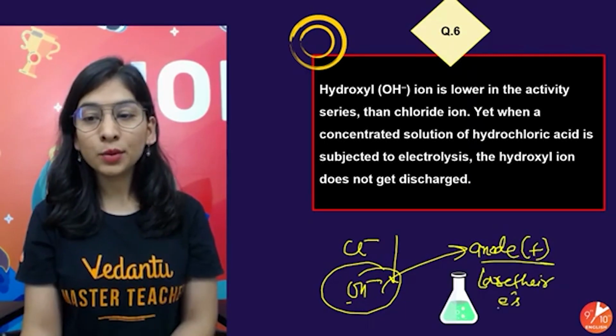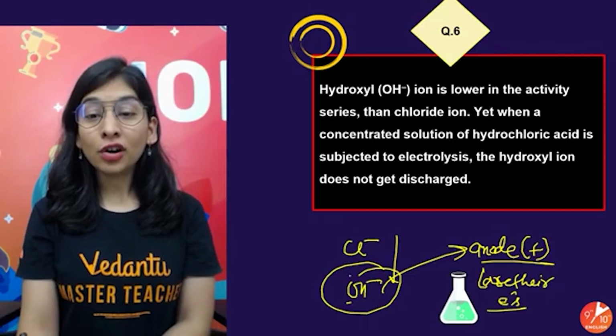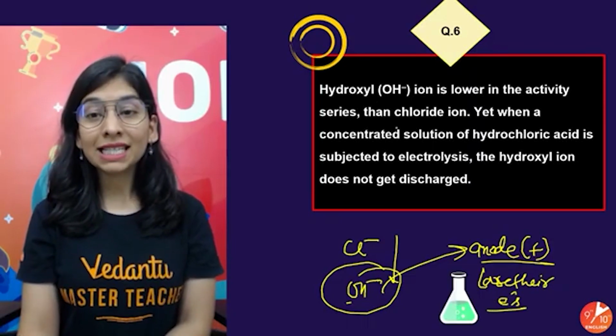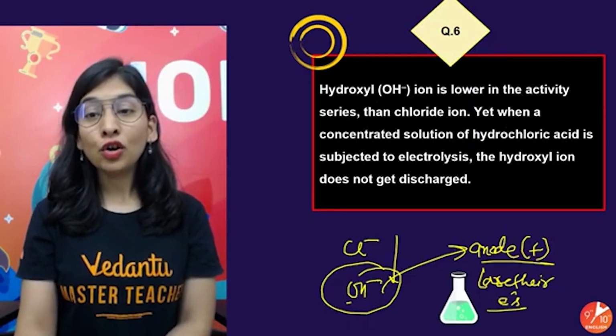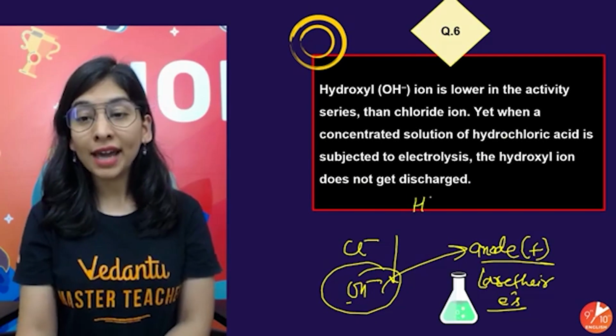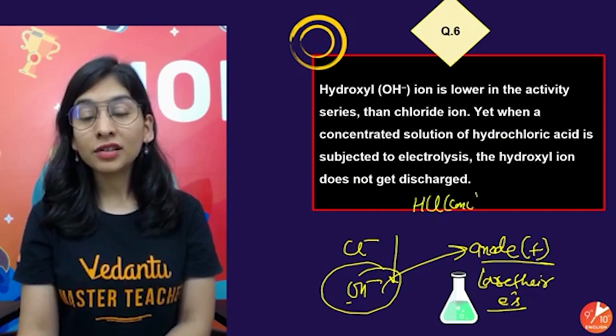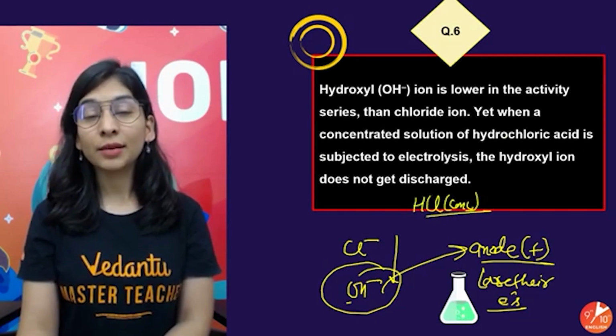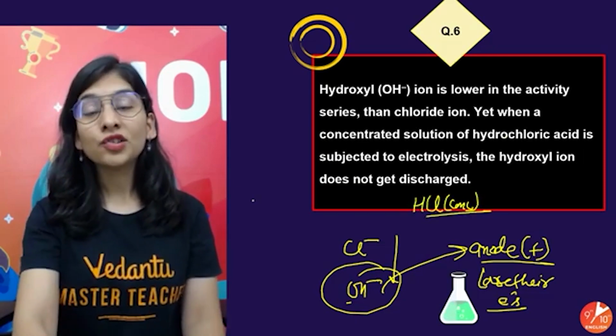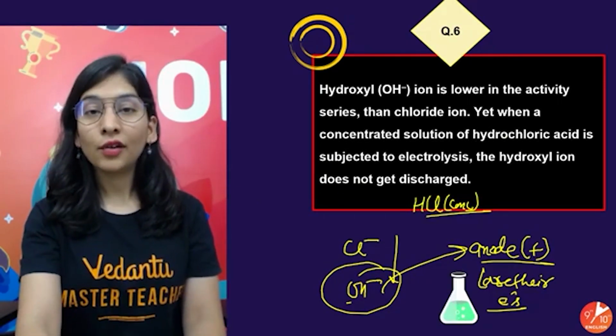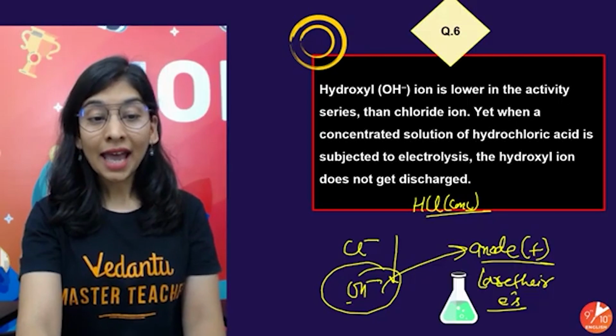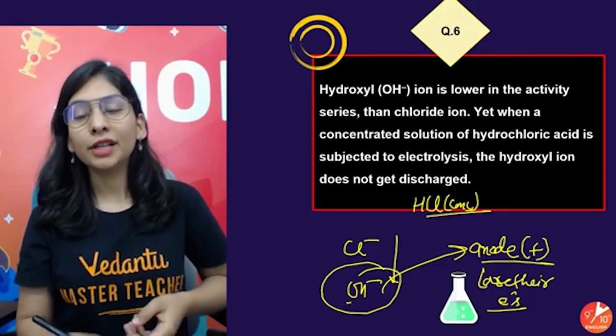Now the question is: hydroxyl ion is lower in the activity series than chloride ion, yet when a very concentrated solution of hydrochloric acid is subjected to electrolysis, OH ion will not get discharged. Now that's a pretty question. And why exactly is that happening, students?